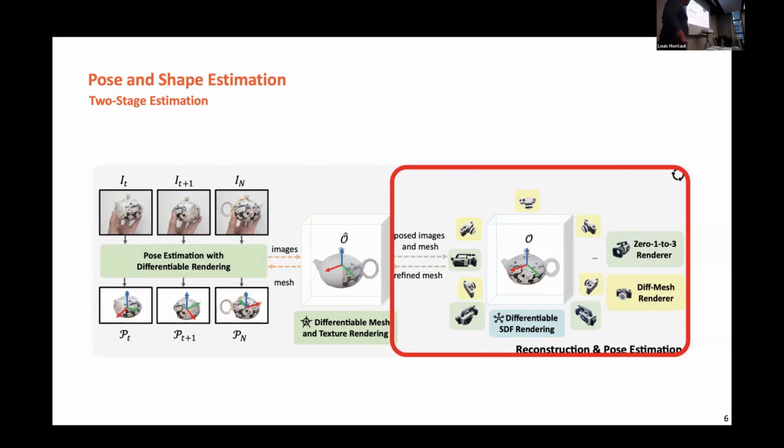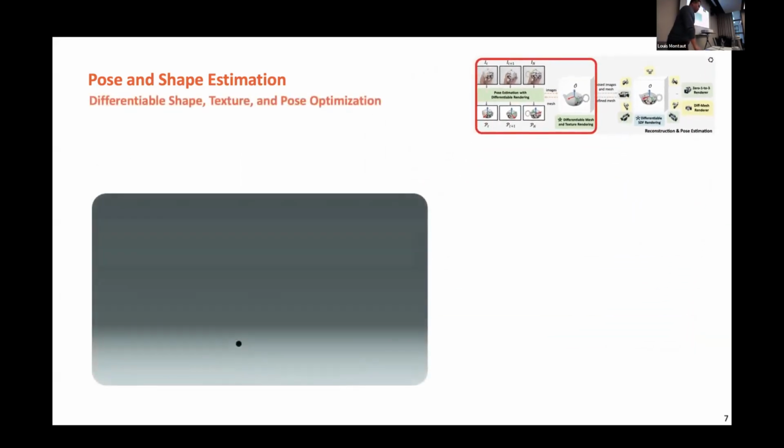So this will be the second stage. We are trying to do reconstruction and leverage learned knowledge and prior knowledge to improve the reconstruction of the shape. All right. So first are the ways to estimate the shape and the poses.